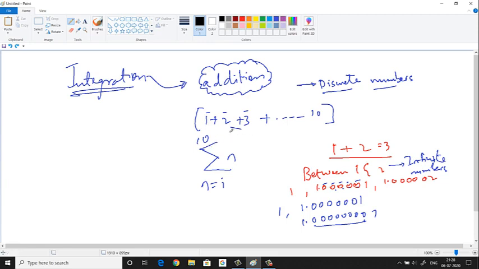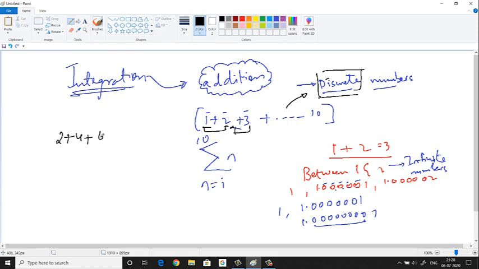Alright. So what we are doing here when we use sigma is adding discrete numbers. I mean to say we are not taking into account all the numbers in between 1 and 2, in between 2 and 3, in between 3 and 4. We are adding 1 with 2, 2 with 3, 3 with 4 and so on. So sigma is also an addition only. Sigma is a symbol for addition, for summation, but for discrete numbers.